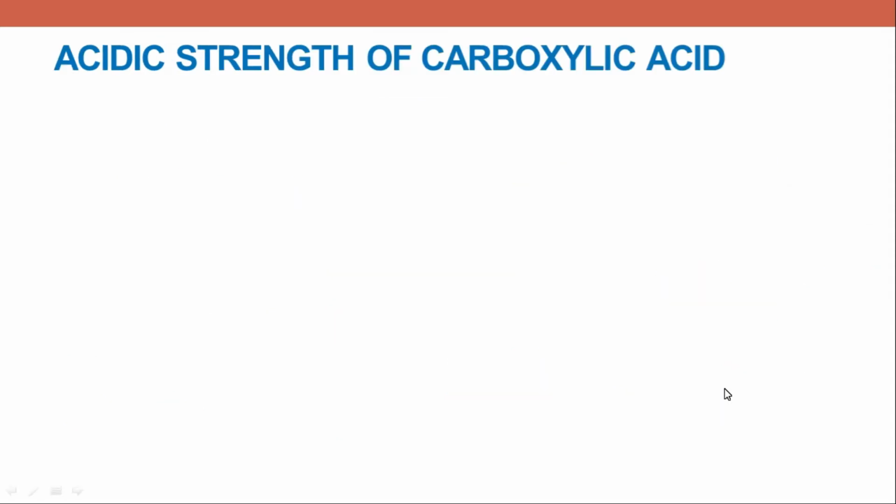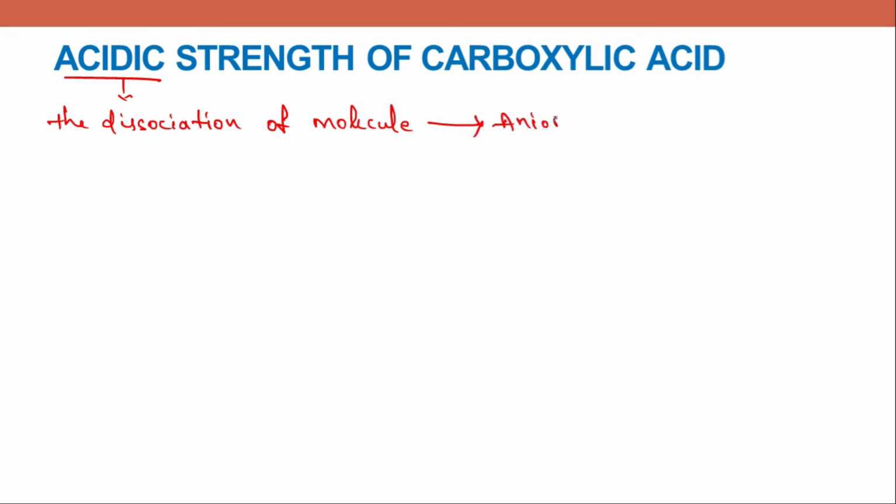Now we'll do what is the acidic strength of carboxylic acid. So what is an acid first? The dissociation of a molecule into an anion and a proton. Anion plus proton is called acid. Okay, how do we determine the acidic strength now? Suppose we'll take carboxylic acid here. We are taking carboxylic acid.